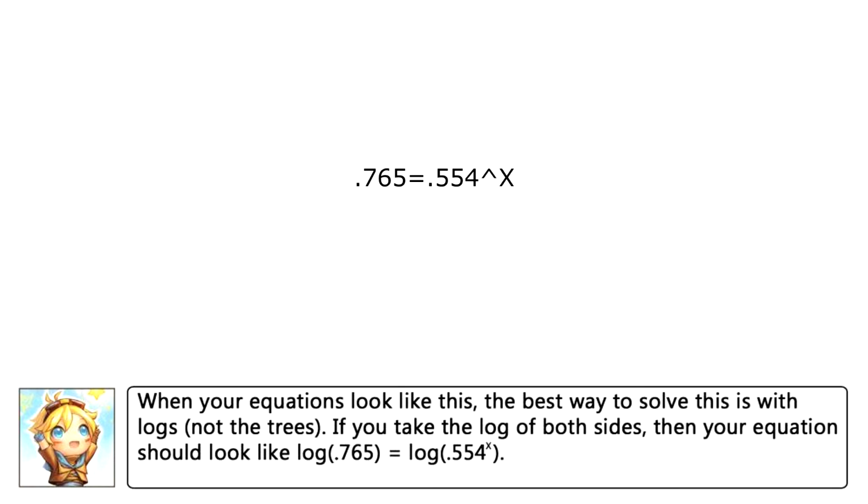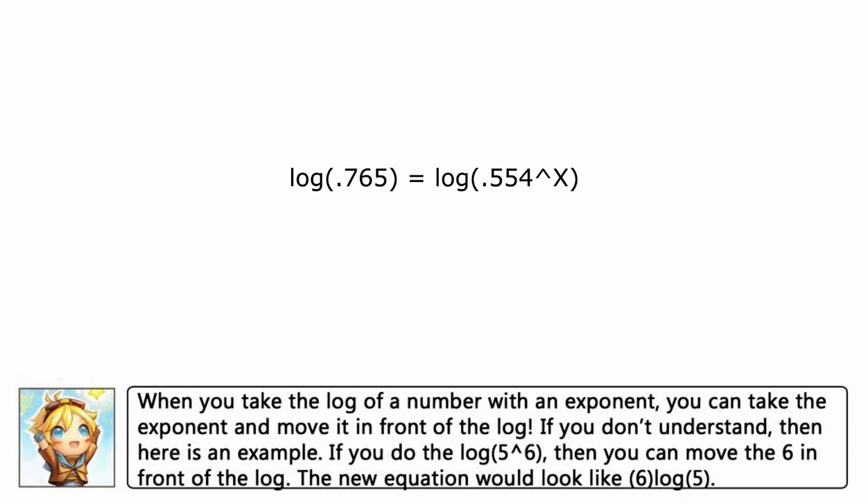When your equations look like this, the best way to solve this is with logs, not the tree kind. If you take the log of both sides, then your equation should look like log of 0.765 equals log of 0.554 to the x power. When you take the log of a number with an exponent, you can take the exponent and move it in front of the log. If you don't understand, then here's an example. If you do the log of 5 to the 6th power, then you can move the 6 in front of the log. The new equation would look like 6 times the log of 5.